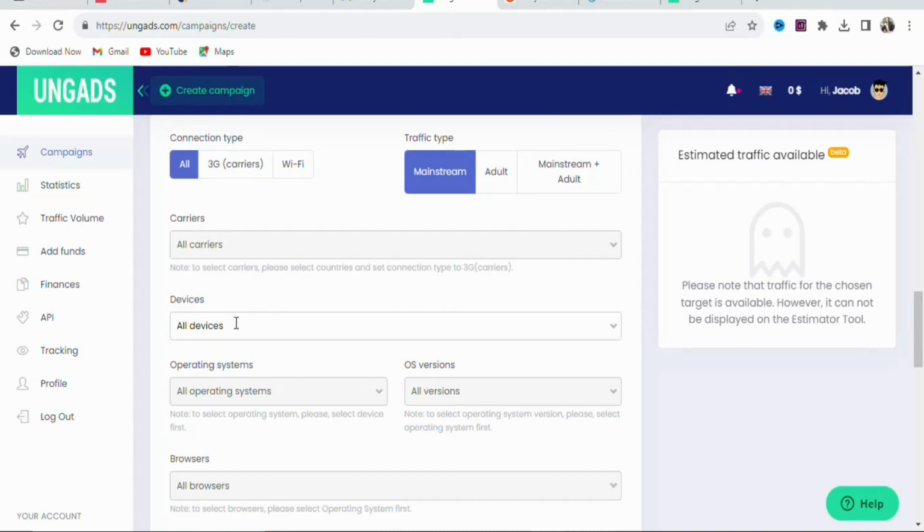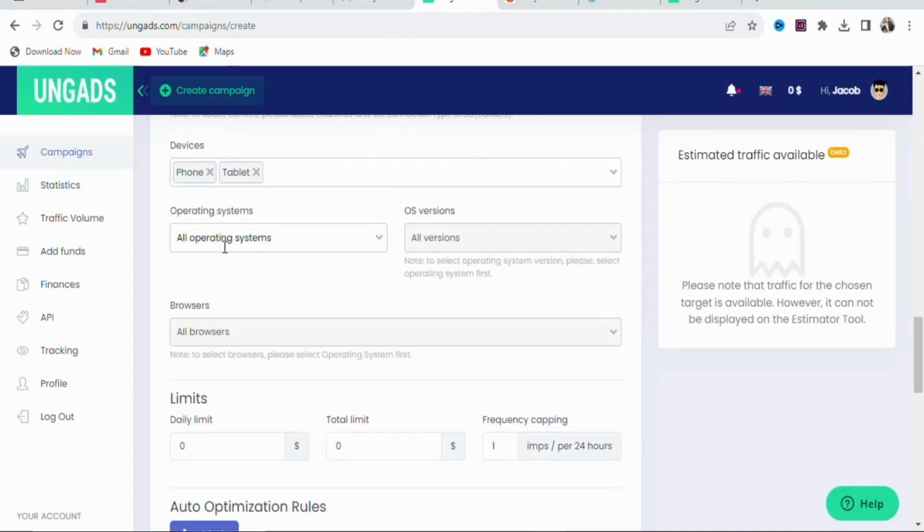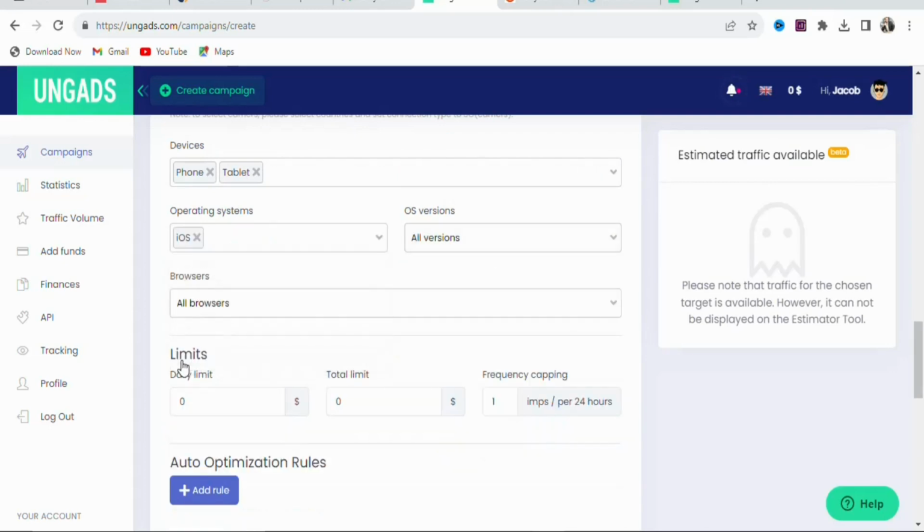Once that is done, you can see devices. In this case, we are targeting mobile phone, so click on it, select phone. Once that is done, you are also going to select tablet. Once you select the device, the next step is that you are going to select the operating system. So click on it. Once you click on it, we are targeting Apple iOS, so just select iOS. Once you select it, you can see browsers. There is no restriction. We are targeting all browsers, so just leave it.